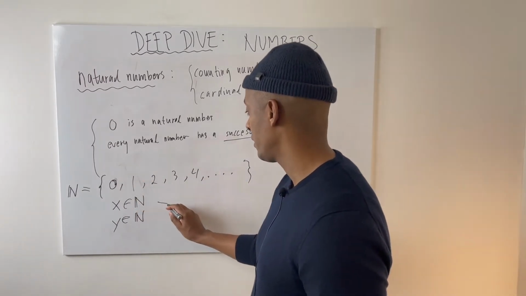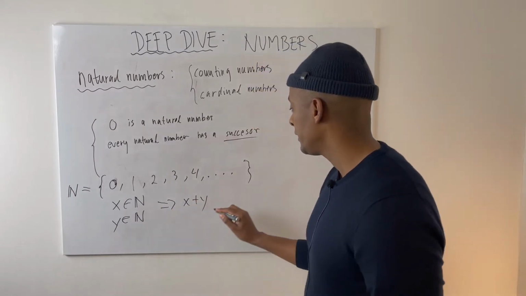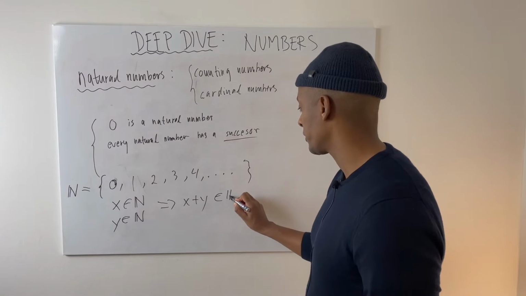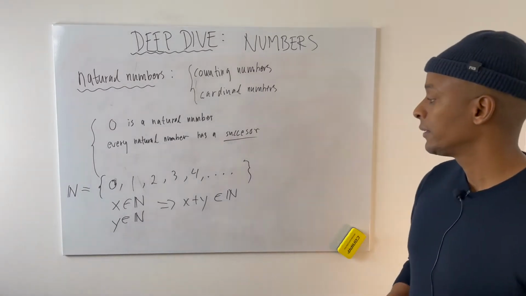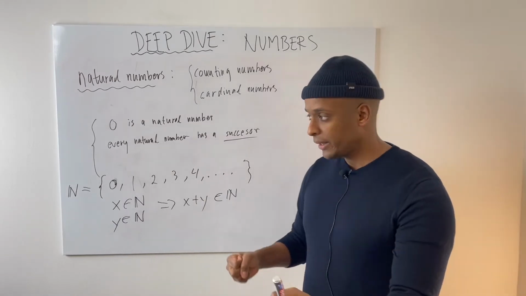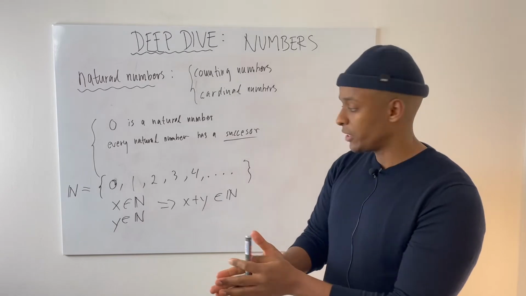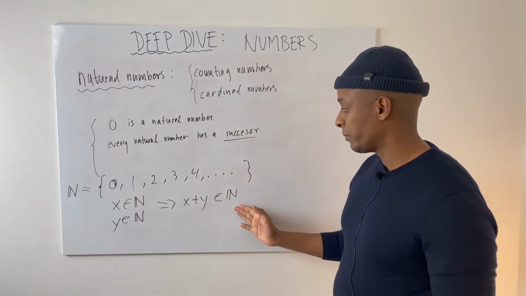Then x plus y is also going to be a natural number. So that's a really good thing with natural numbers. If I take a natural number and I add another natural number, the sum is also going to be a natural number.